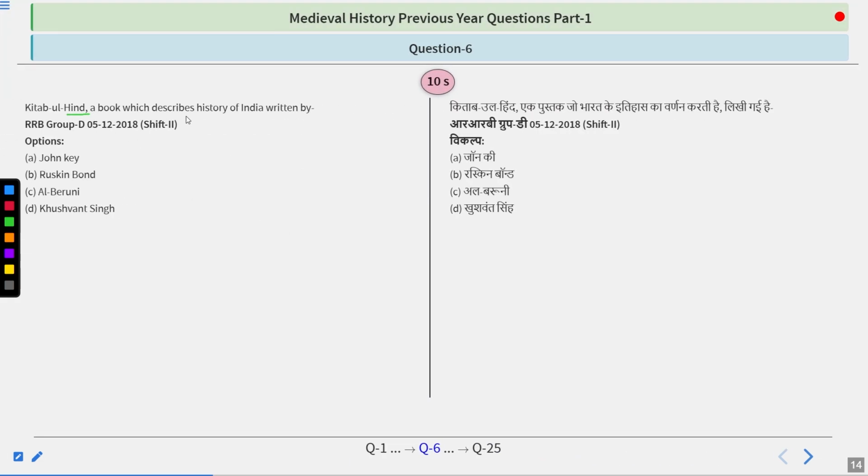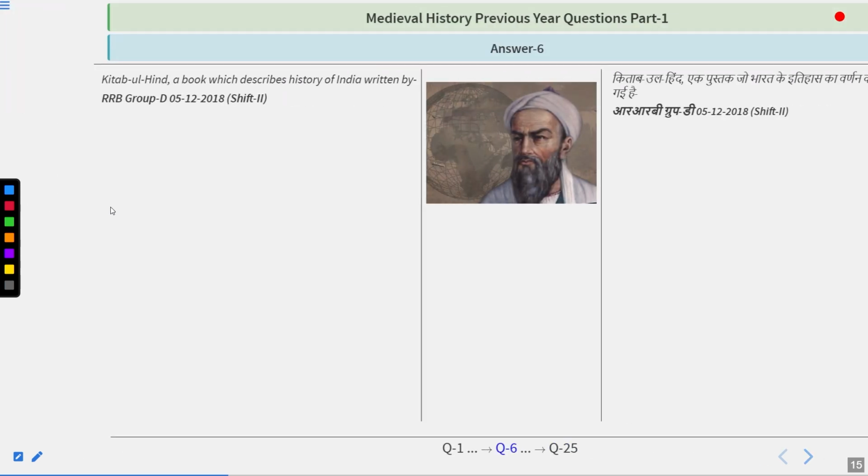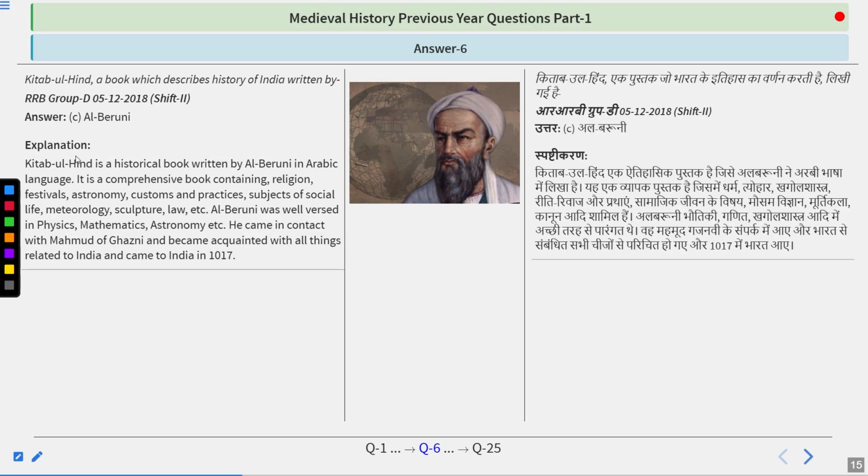Kitabul Hind, the book which describes history of India, written by options: John Key, Ruskin Bond, Al Baruni, Khushwant Singh. Very simple. Try to find out the answer. Quite easy. The answer is Al Baruni.